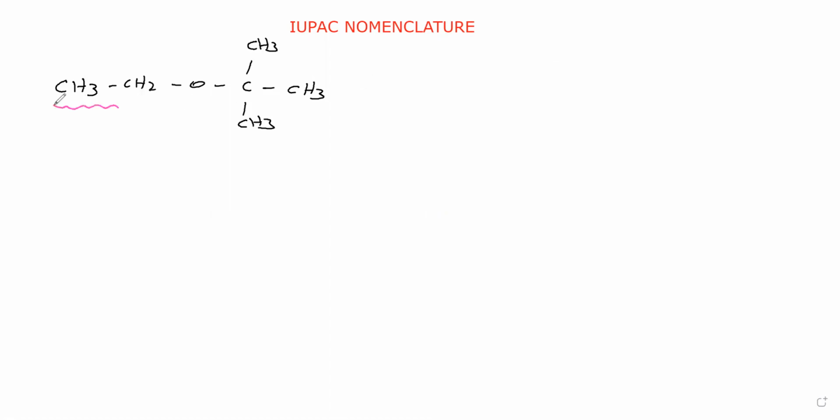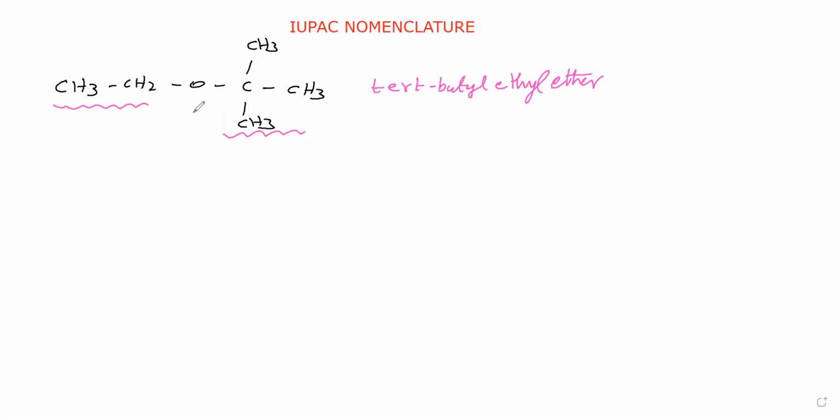For this we can say ethyl. For this we can say tertiary butyl. So tertiary butyl we will write first, ethyl we will write next, then this functional group ether we can write. Therefore, tertiary butyl ethyl ether is the name of this compound. Okay. Next,